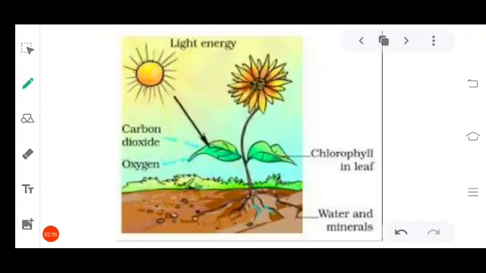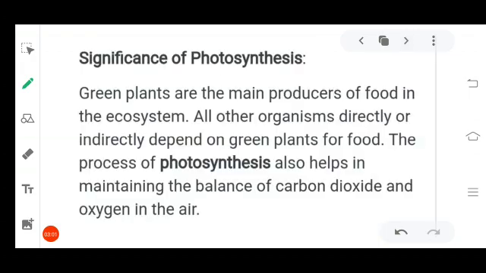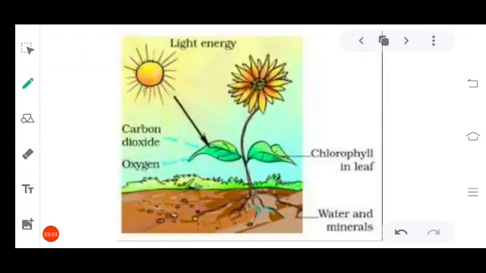Now let's understand how it takes place in plants. There is a particular difference in plant cells. They are not exactly like how animal cells are made. So here in plants it takes place by absorbing sunlight. Leaves absorb sunlight and carbon dioxide, chlorophyll is present already in leaves, and water is absorbed from the roots to the upper parts of the plant, and then the plant utilizes water and carbon dioxide in order to make